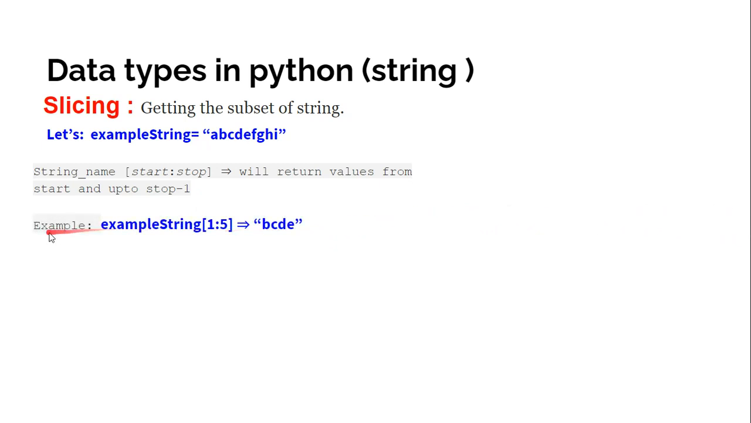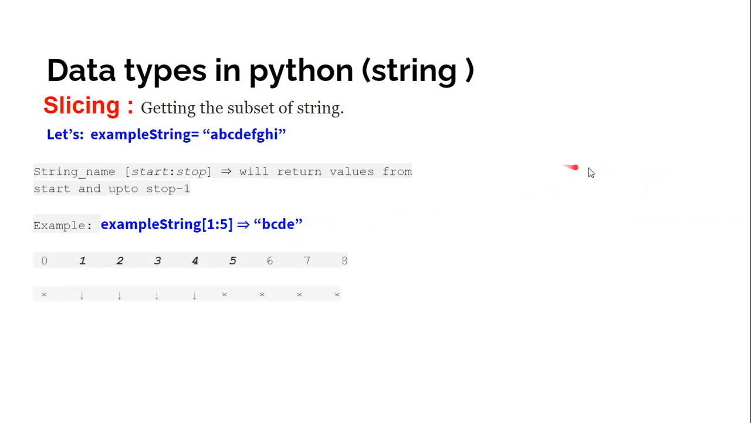So suppose that we have an example string, and we write example string [1:5]. So we will get the values from 1 to 4. What is the index at 1? B. This is index 1, so we will get 1 to 4, so we will get B, C, D, E. This has the index 1, 2, 3, 4. So we'll get B, C, D, E. That's why it is giving you this.